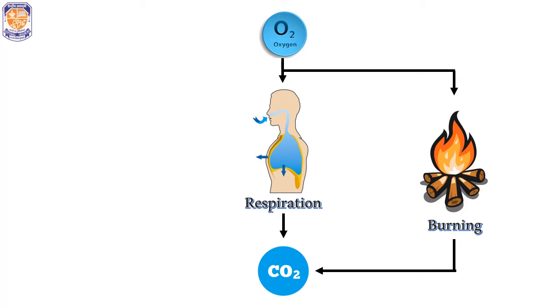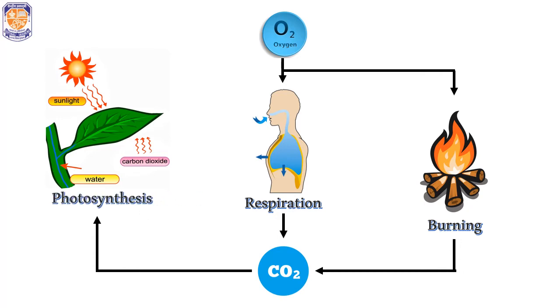Now this carbon dioxide that is released into the air is used up by the plants for the process of photosynthesis. In this process, plants use carbon dioxide and produce their own food. In the process of producing their own food, they also produce a certain gas, that is oxygen. So in this way, oxygen gets replenished. The oxygen gets restored back into the atmosphere.